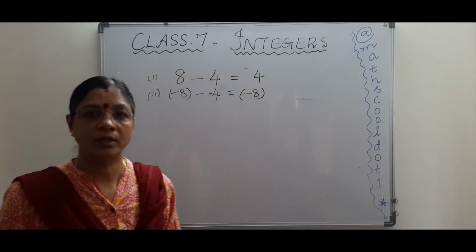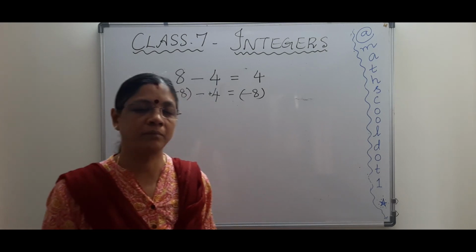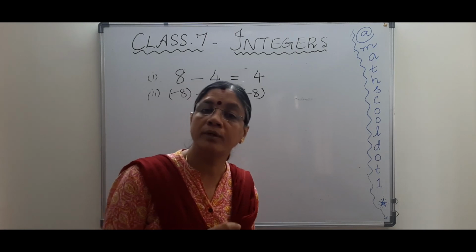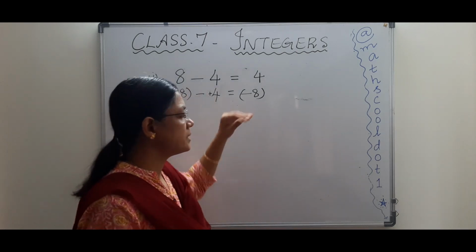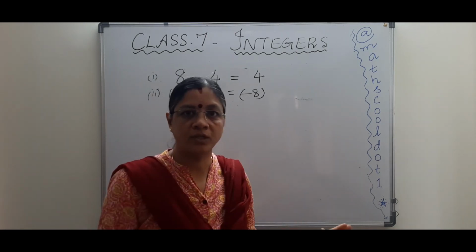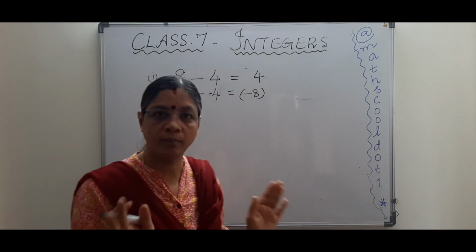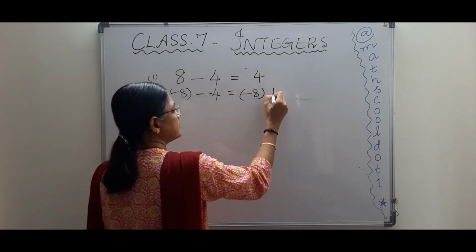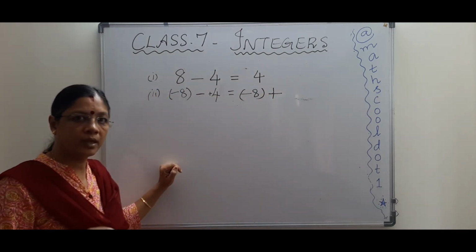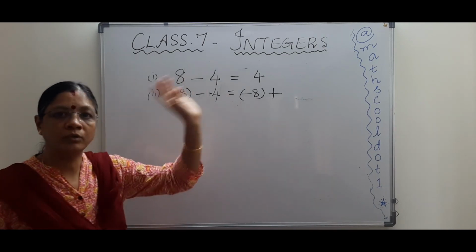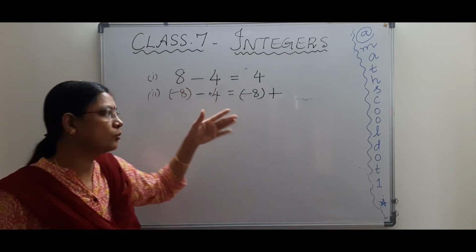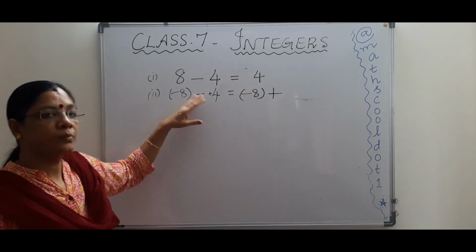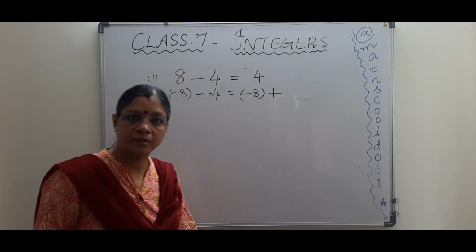So in subtraction, you have some small things to remember, but once you get used to it, it will be very easy for you. So minus 8, first number, keep it as it is, don't change anything. So minus 8 keep it as it is, and this subtraction symbol change into addition symbol. When you change one thing, you need to counter-change another thing. That is how you retain the original sum. Otherwise the sum will change, right? So whenever we make a change, we must make another change to counter it.